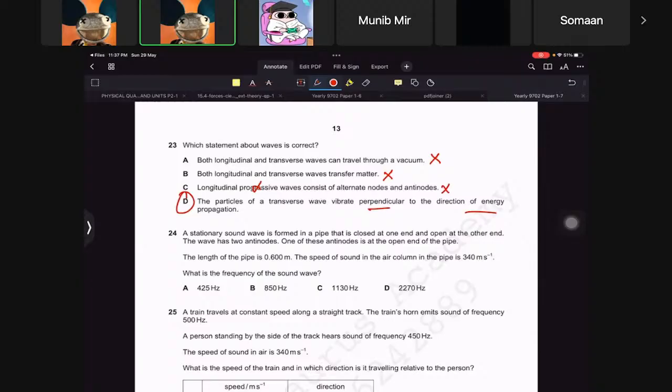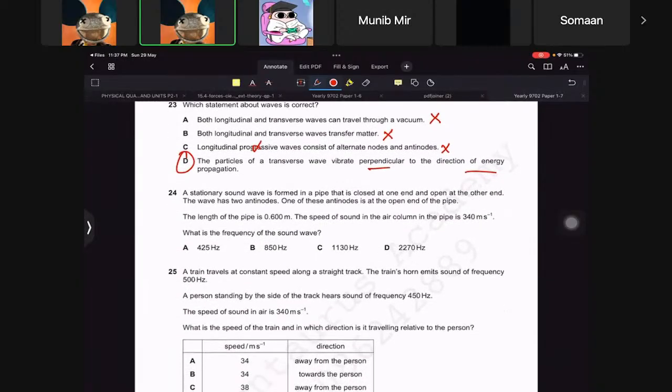Now, the stationary sound wave, this is my favorite question. The stationary sound wave is formed in a pipe that is closed at one end and open at the other. The moment I read this, I should remember they want us to find the frequency. So frequency is equal to v times n over 4L, where n is always odd numbers in this system, one end open, one end closed.